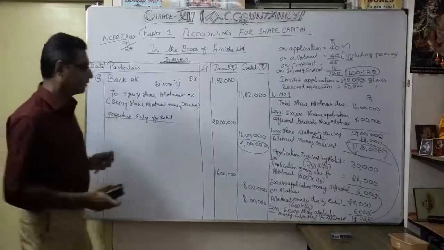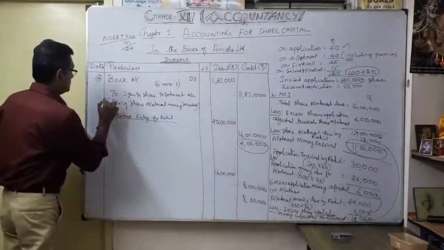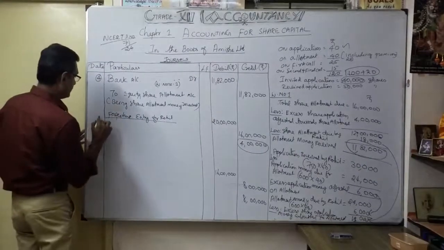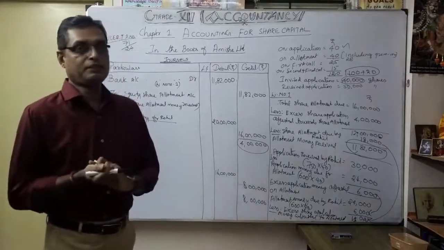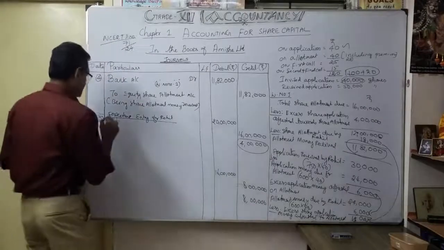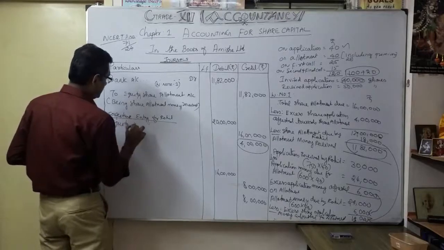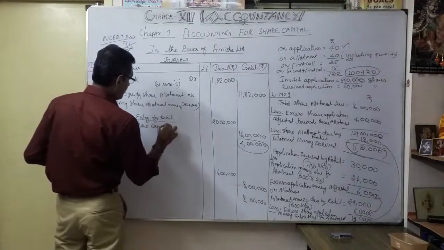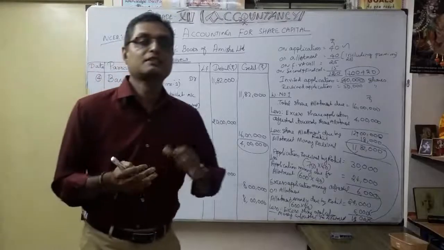Okay, so now the entry number 5 we are going to discuss. We are going to forfeit whom? Rohit. How many shares? 600 shares. Equity share capital account. So here we should be very careful about what we discussed already.